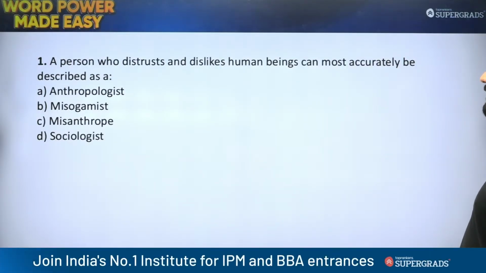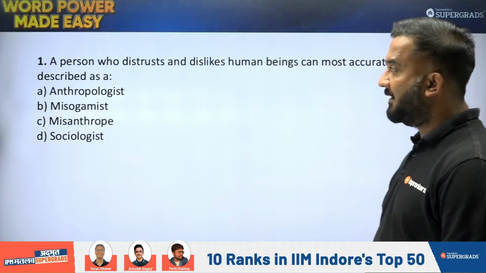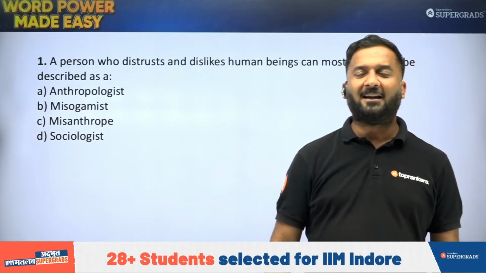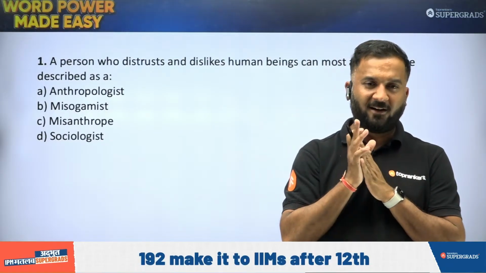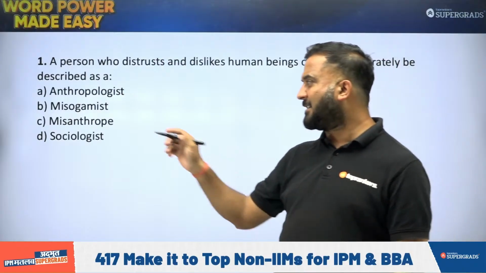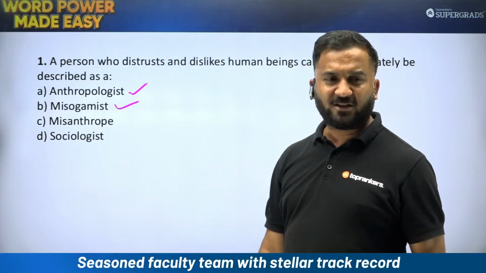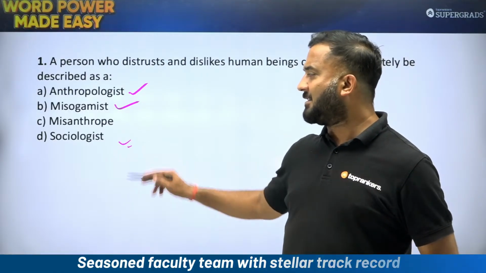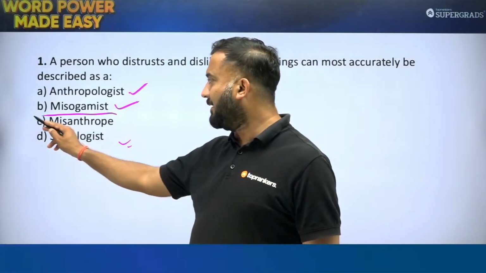A person who distrusts and dislikes human beings can most accurately be described as what? Someone who doesn't like human beings, or instead, I would say, he hates them. He hates them to a different level. So misogynist is one who hates marriage. Anthropologist is one who studies about human beings and their origin. Sociologist is someone who studies human behavior. Misanthrope is the one who